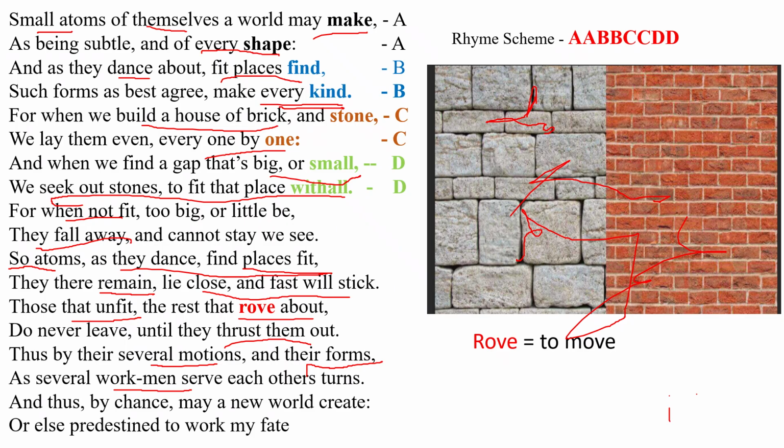So in this way, the poet Margaret Cavendish explains the theory of atomism, a scientific concept, in a simple way, in the poetic form. And she uses a comparison like building a house. So she explained this concept with examples.